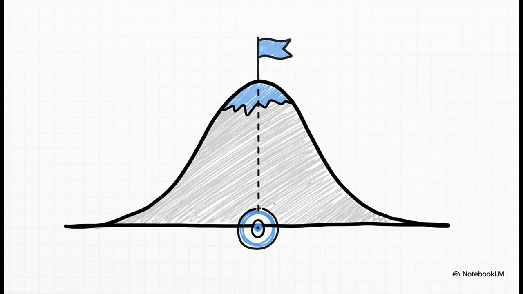And the name says it all, doesn't it? Our goal is to estimate an unknown parameter, in this case the coin's probability, by finding the value that results in the maximum possible likelihood. We are literally trying to find the very top of that likelihood mountain we just saw.